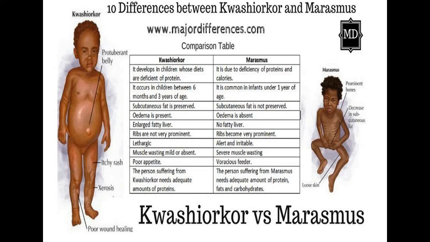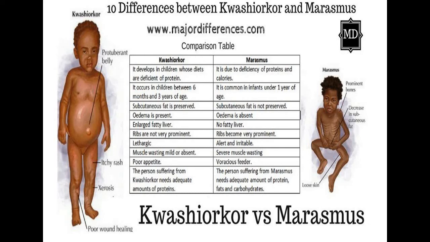Then the third difference: subcutaneous fat is preserved in case of Kwashiorkor, whereas in case of marasmus subcutaneous fat is not preserved. Then oedema is present in Kwashiorkor. Then in case of marasmus, the oedema is absent, showing a skeleton-like structure. Then in case of Kwashiorkor, enlarged fatty liver is observed, whereas in case of marasmus, no fatty liver. Then the ribs are not very prominent in Kwashiorkor, whereas in case of marasmus, the rib portion is prominent.